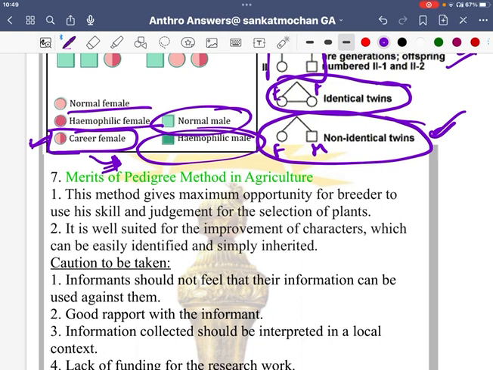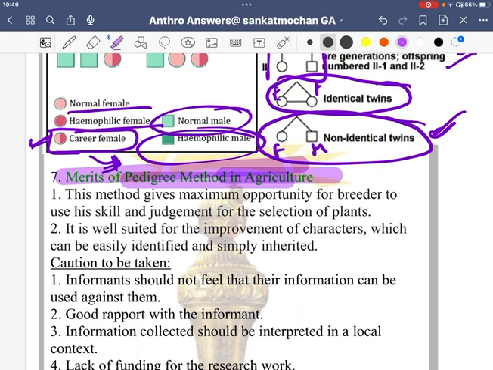See, merit of pedigree analysis. What are the merits? Method in agriculture. It is also not only useful in human or animal, it is also useful in agriculture. That's where you will get the marks in UPSC, because everyone is writing on the part of human or animal. Does agriculture relate with us? Yes, because without food we cannot survive. So it's part of our diet.